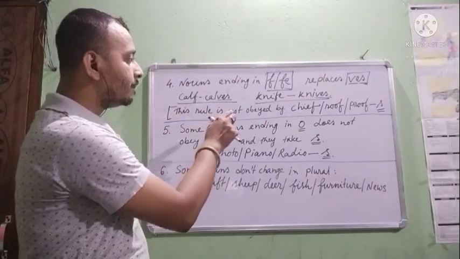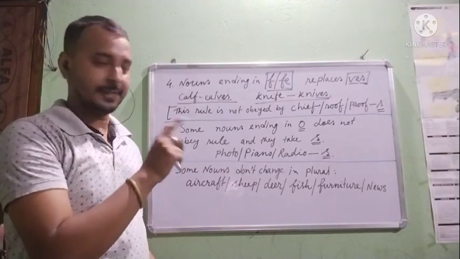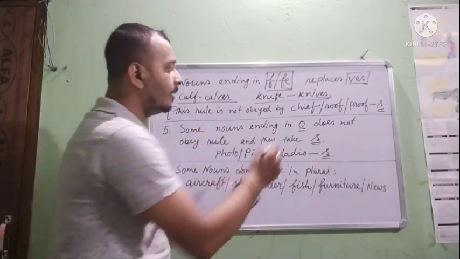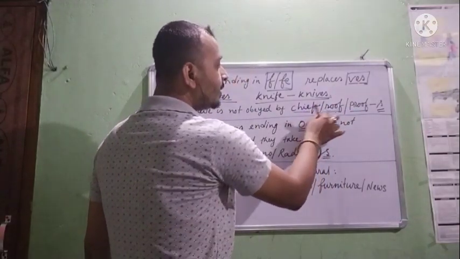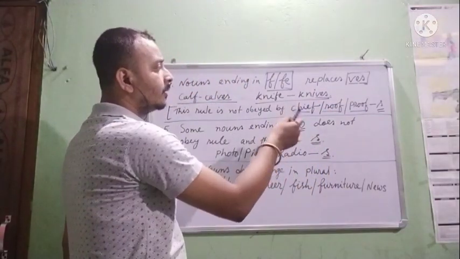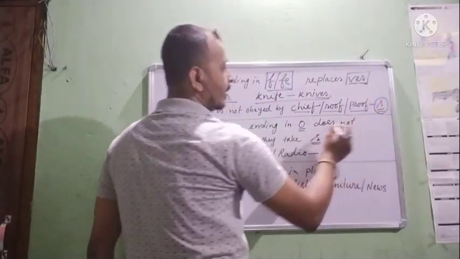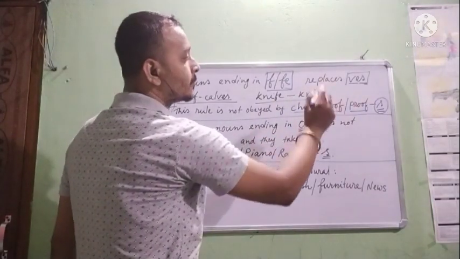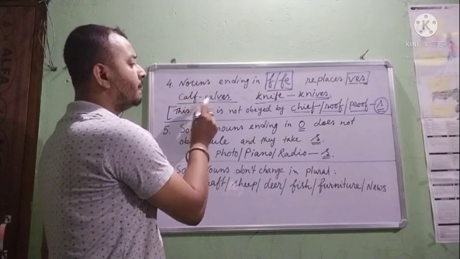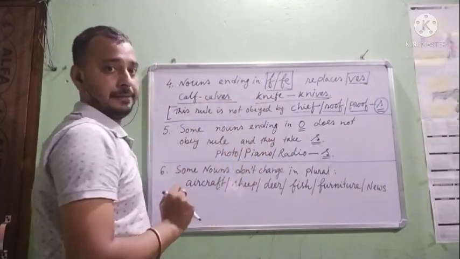But there are some idiot nouns. They don't follow rules. These are called idiot nouns, and these are chief, roof, and proof. F is there at the last, but they don't replace it with VES, they will take S. So chief, chiefs, simply S. Roof, roofs, proof, proofs, but here calf, calves, VES. Knife, knives. So this is the difference.